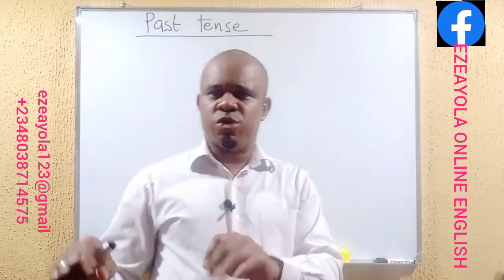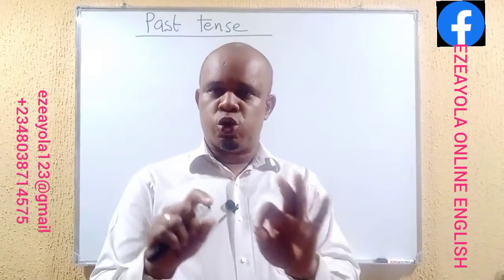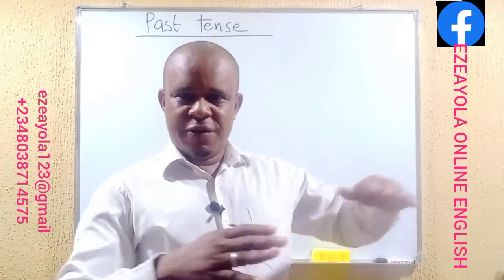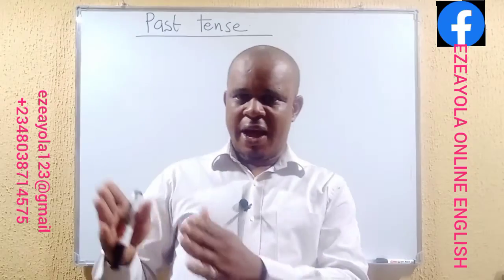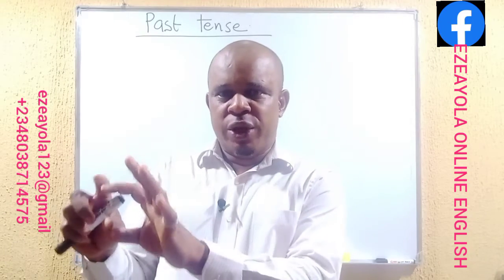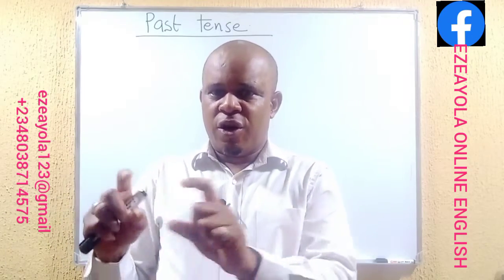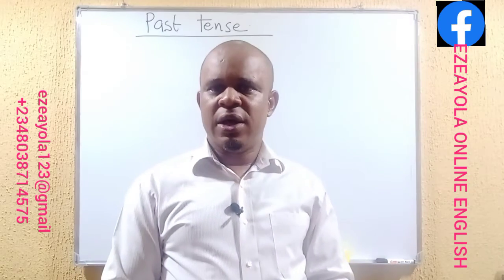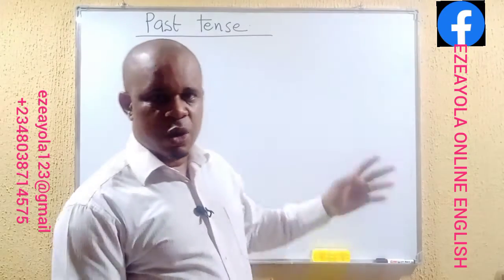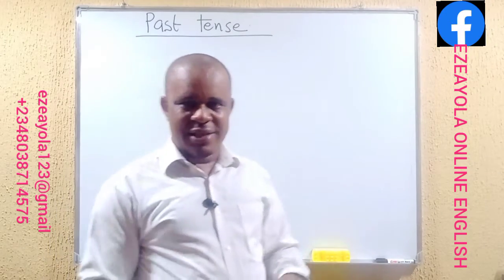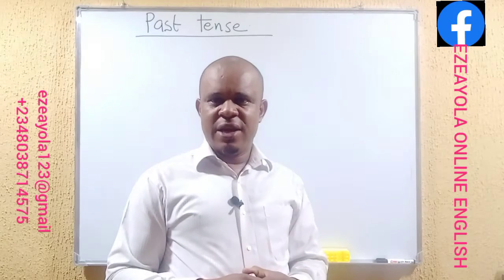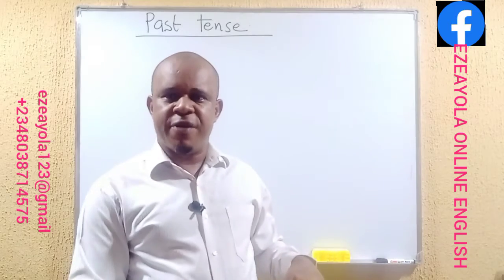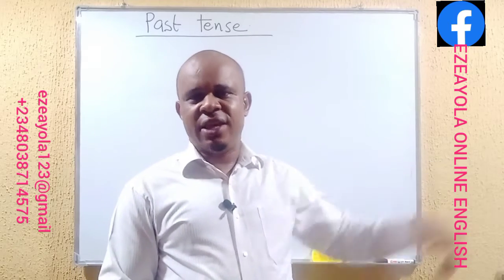And I told you actually that we have about 12 different tenses classified into three different aspects. That means we have the present tense, which has other subtenses embodied under it. We have the past tense as well, and then the future tense. Today we are looking at the past tense as one of the major tenses. And when we talk about the past tense, what do we mean? We are making reference to actions that had taken place.